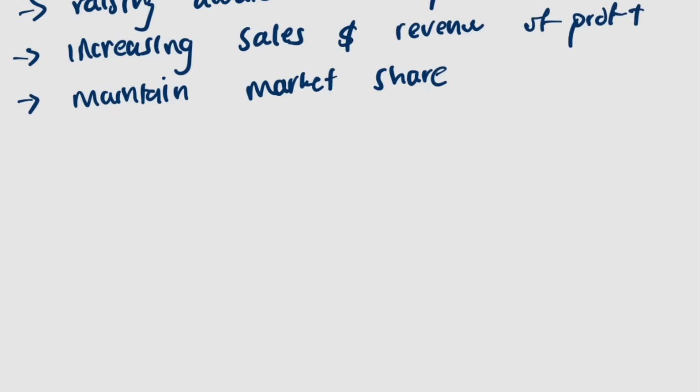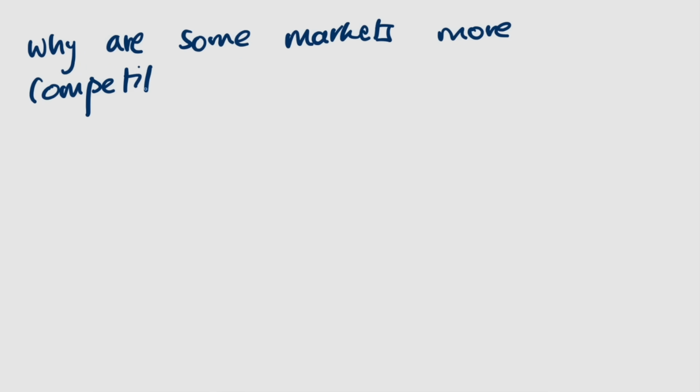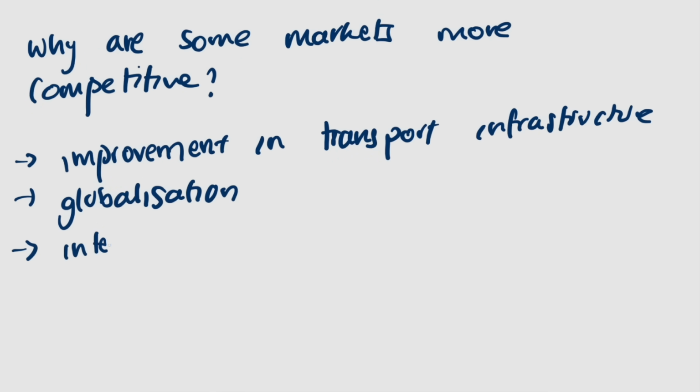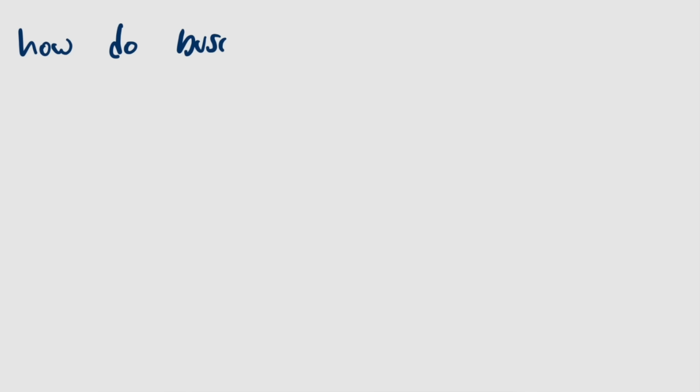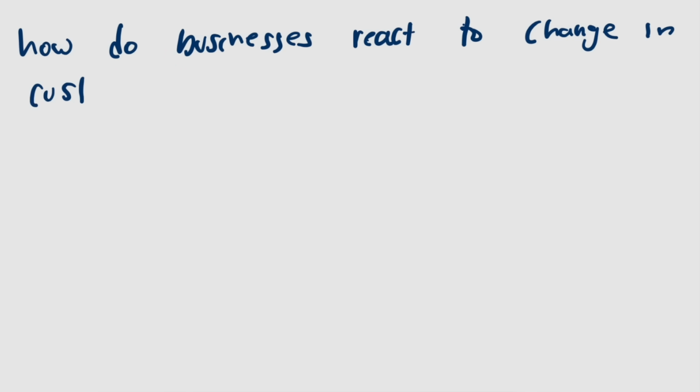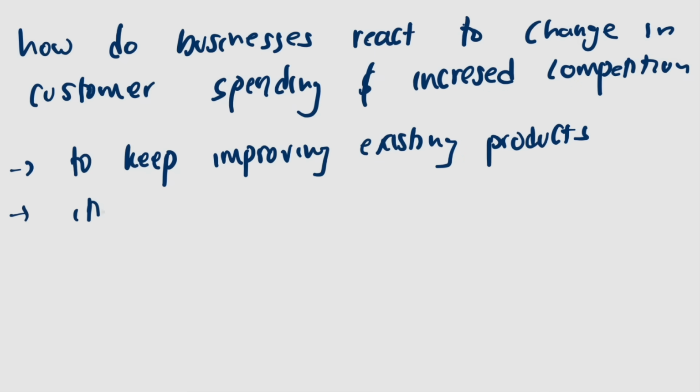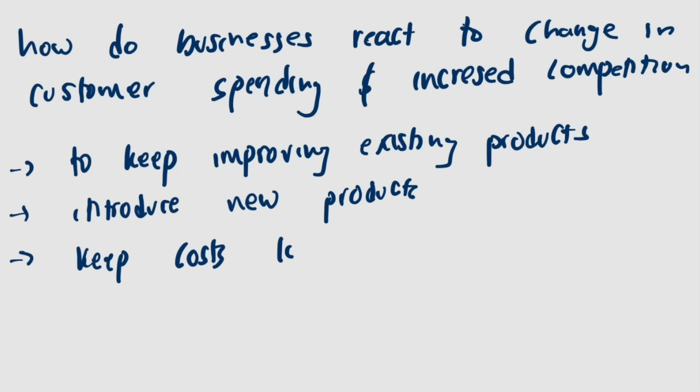Why do some markets become more competitive? First of all, we have the improvement in transport infrastructure, globalization, internet, and e-commerce. Now, how do businesses respond to changing customer spending and increased competition? Some of them are to keep improving the existing products, introduce new products, and to keep the costs low.